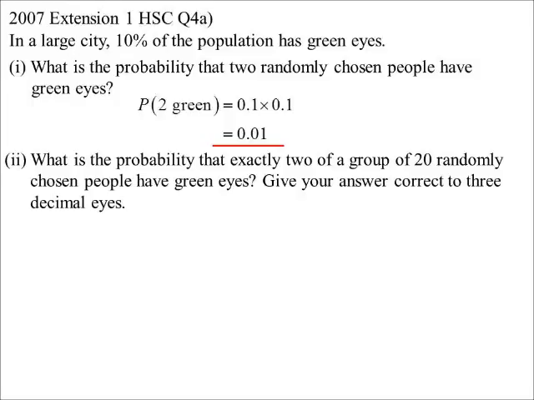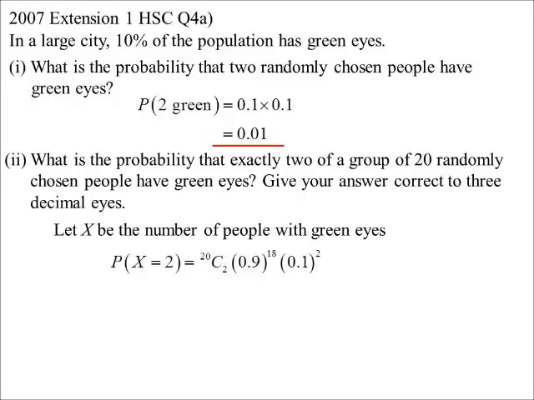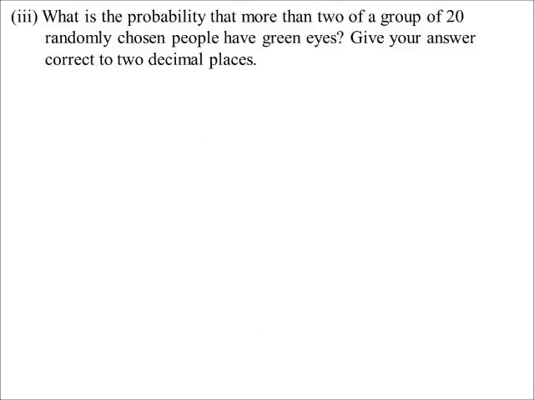What's the probability that exactly 2 of a group of 20 randomly chosen people have green eyes? So X is going to be the number of people with green eyes. I want exactly 2 out of 20. So now it is the binomial probability. 20C2, probability of it happening to the power of 2, probability of it not happening to the power of 18, and to 3 decimal places for this one. So 0.285.